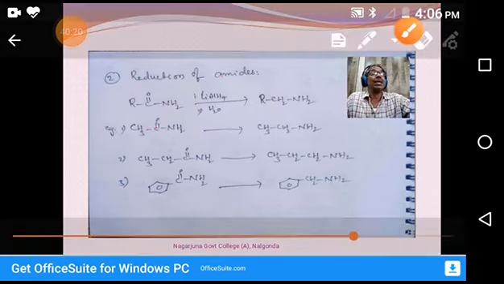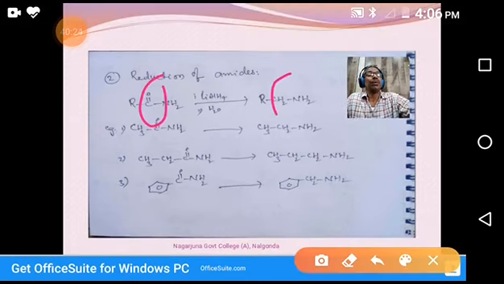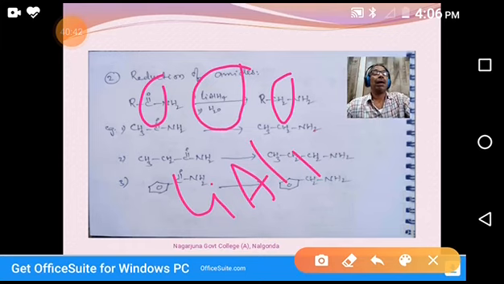You see, the CO group is converting into a CH2 group. In this conversion, oxygen is getting lost and hydrogens are being added. That's why it is a reduction reaction. That's why the reagent used in this is called a reducing agent. What is this? Lithium aluminium hydride. It's a reducing agent as we know.